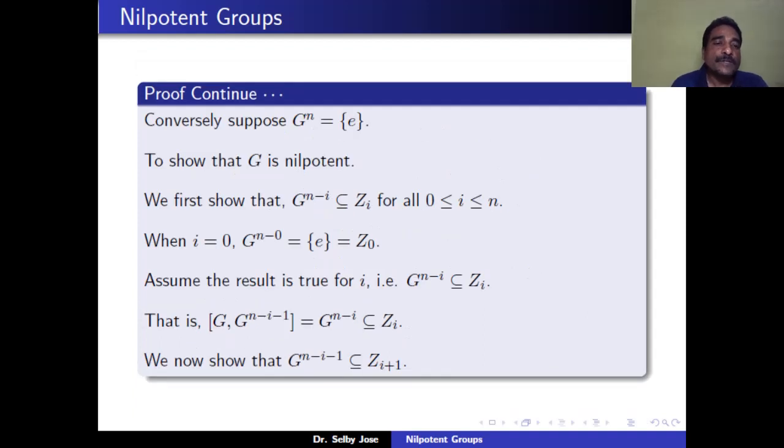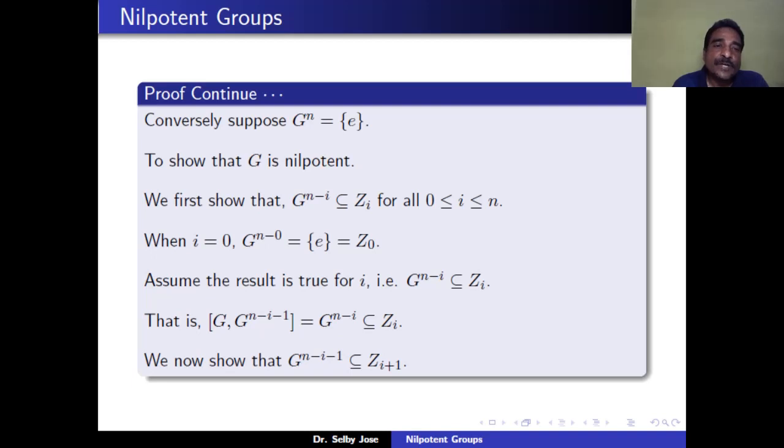So we will prove the converse. Suppose G_n is equal to E. We want to show that G is nilpotent. So we first show that G_{n-i} is contained in Z_i for all i greater than or equal to 0. If i is equal to 0, G_{n-0} is equal to G_n, which is equal to identity, and which is the same as Z_0. Therefore, G_{n-0} is contained in Z_0. Therefore, the result is true for i equal to 0.